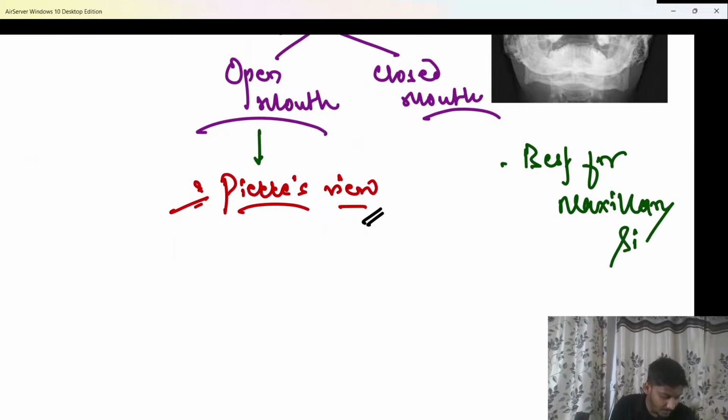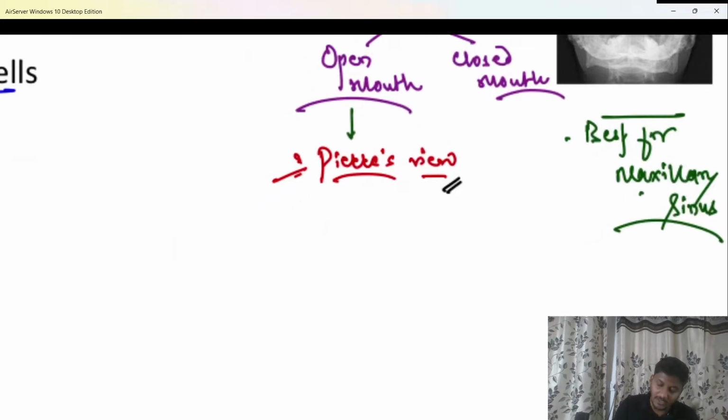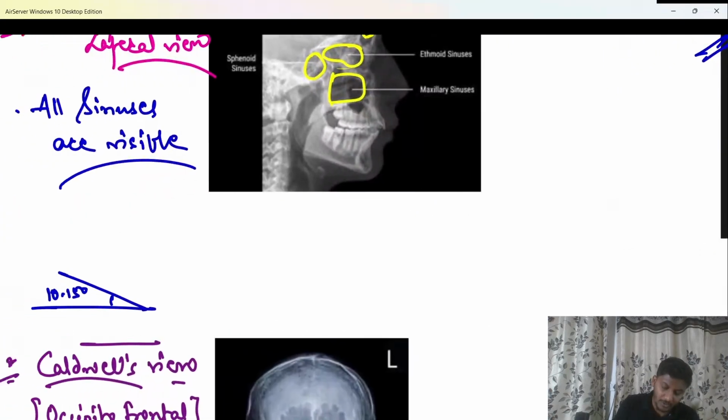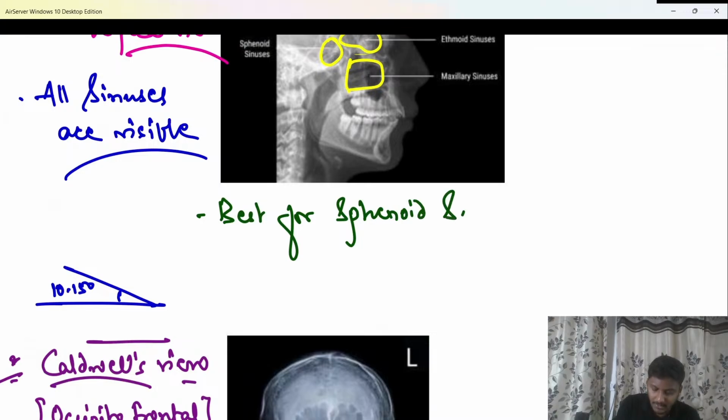Okay, which is the best view for the sphenoid sinus? So do remember the best view for the sphenoid sinus, if they are going to ask you, it is going to be this one, X-ray skull lateral view. So if they ask which is the best one for the sphenoid sinus, the answer has to be the X-ray skull lateral view.